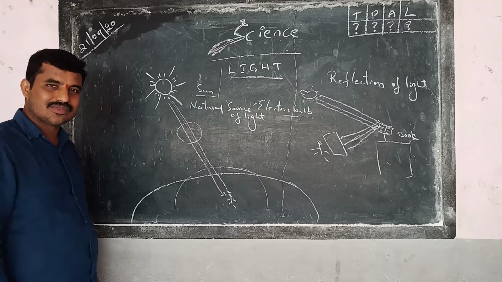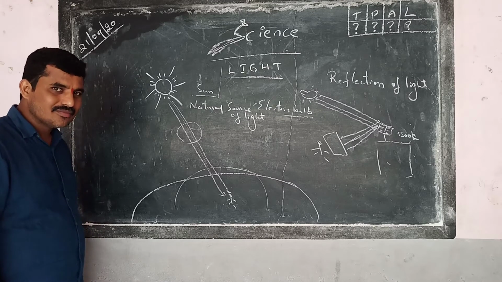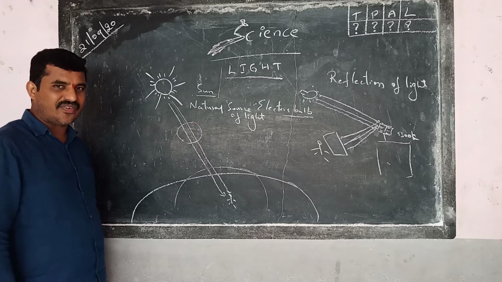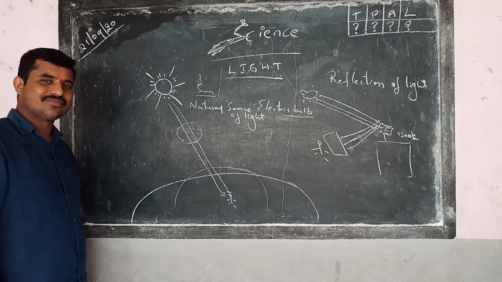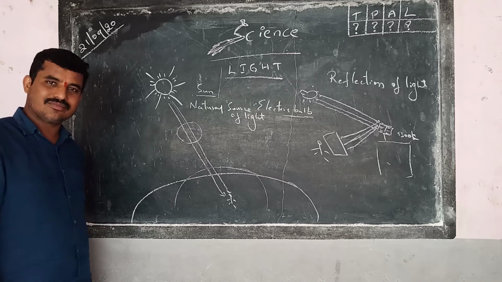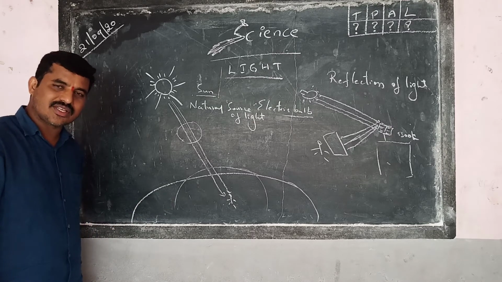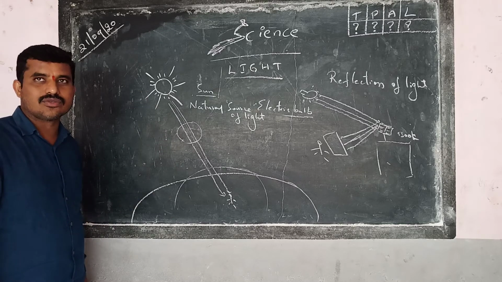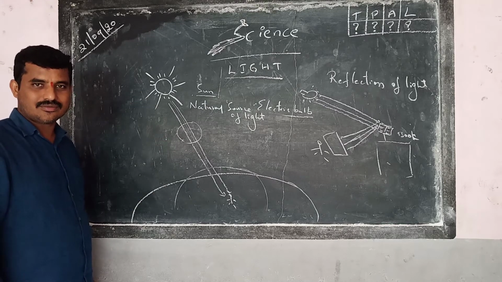Eclipse. Solar or lunar? What is it? What is a solar eclipse? What is a lunar eclipse? Try to find out. This is only called an eclipse. We say grahanam. Surya grahanam, Chandra grahanam.